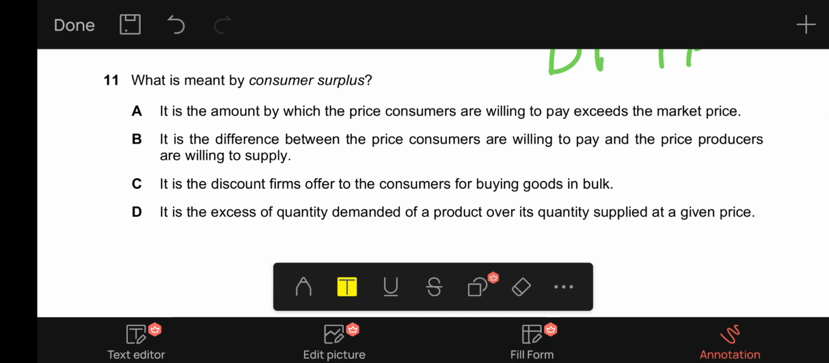11 says what is meant by consumer surplus. Consumer surplus is the difference between what a consumer is willing to pay and what he actually pays. So let's see the possible options. A says it is the amount by which the price consumers are willing to pay exceeds the market price. This is the correct answer because it is definitely describing what consumer surplus is. So A is correct for 11.